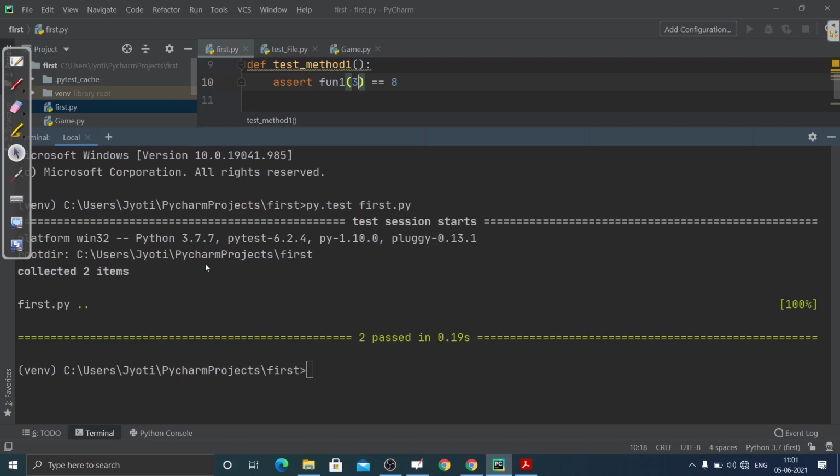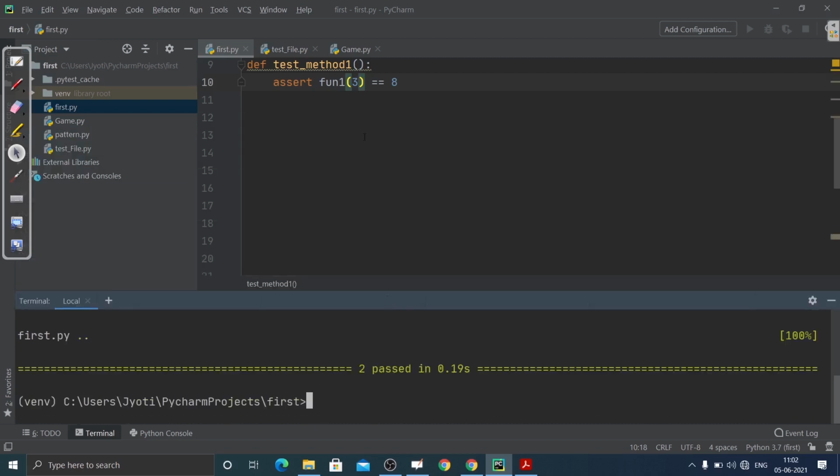Let me just show you. After running this, the test session starts. Here you can see it is showing you the root directory. Then it collected two items, that is two test cases. First.py and then these two dots. What does that mean? It shows you that they ran successfully, the test cases have successfully passed. And this, two passed in 0.9 seconds, shows you how much time it has taken to run this code.